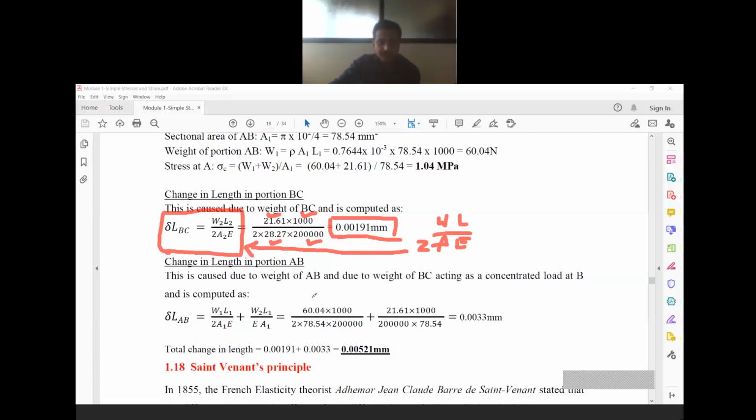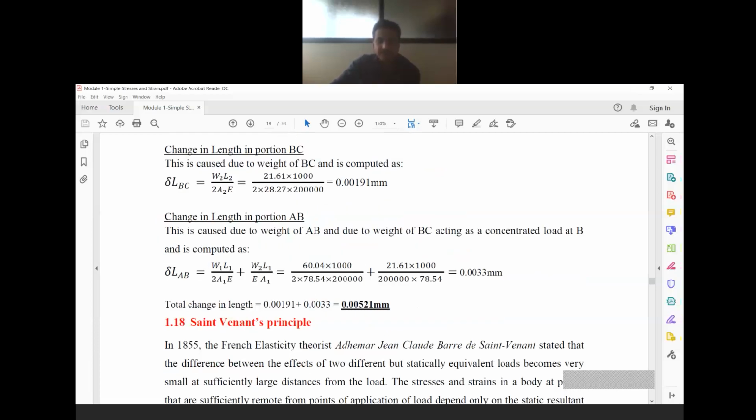So now we shall consider change in length for portion AB only, that is the upper portion only. If we consider like that, the load is due to the weight of BC acting as a concentrated load at B. See here, even though you are considering only the length of the portion AB, that is, you will be substituting the length of the portion as L1 itself, but the load will be extra. Load will be extra. W1 plus W2 will be the load.